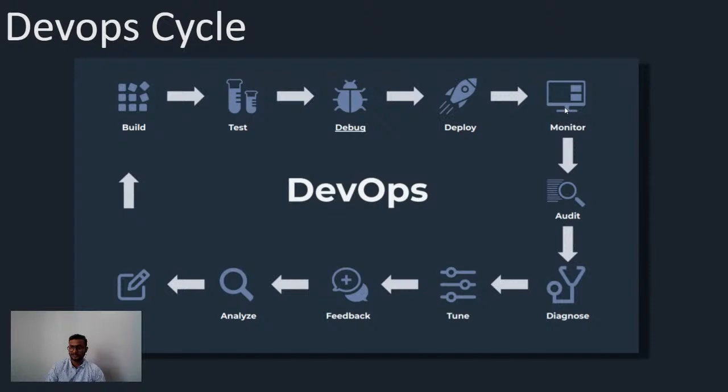So now we can monitor how my application is behaving, and if there are any logs, we can audit the logs, and we can diagnose and tune it, and we can get proper feedback. In this way we can continuously improve our process, because now we have a continuous feedback pipeline. And now the developer again starts working on the feedback, and the whole process keeps going. So this was all about the DevOps cycle.